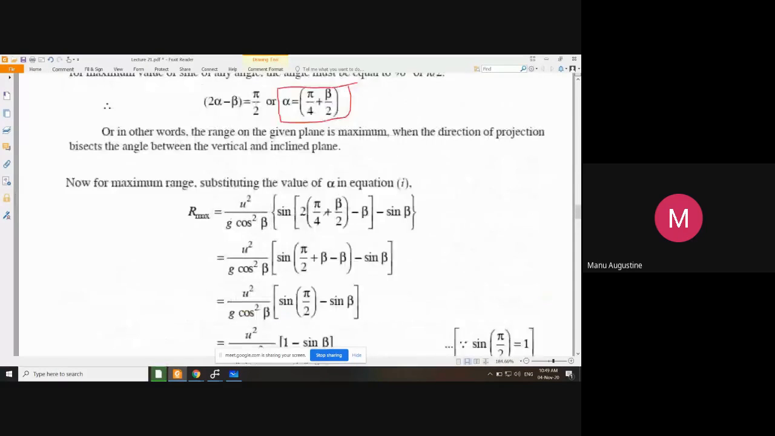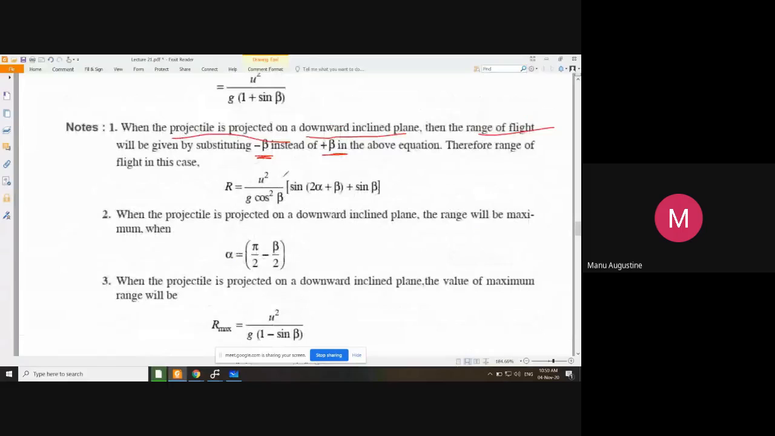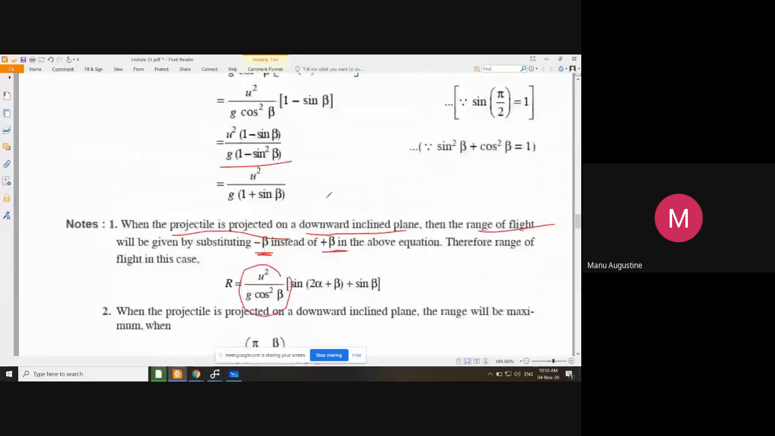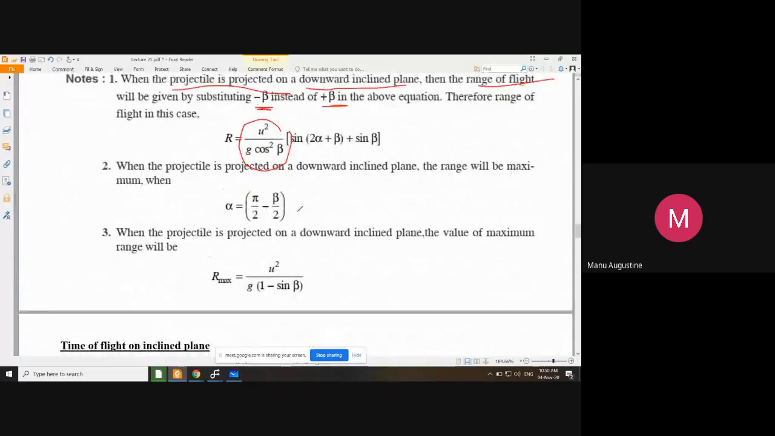So all you have to do is, see, this was the equation 2 alpha minus beta, तो बीटा की जगह माइनस बीटा लिखूंगा तो प्लस बीटा हो जाएगा. साइन ऑफ बीटा माइनस बीटा सब्स्टिट्यूट करूंगा तो माइनस साइन विल कम आउट एंड दिस विल बिकम प्लस साइन बीटा. So your equation simply gets transformed into range is equal to, ये सब कुछ ऐसे ही u square by g cos square beta सब कुछ वैसा ही आ गया, u square by g cos square beta, और sin 2 alpha minus beta की जगह पे sin 2 alpha plus beta और minus sin beta की जगह पे plus sin beta. That's all. So there are two cases for projection on inclined plane, whether the projectile is sent upwards or downwards.